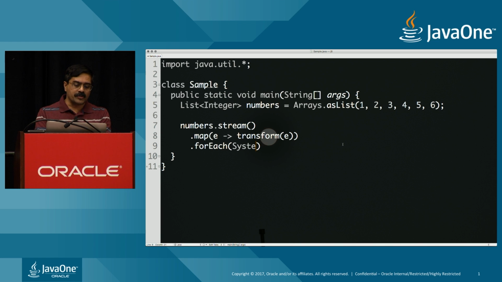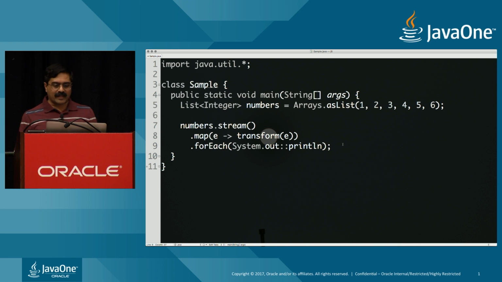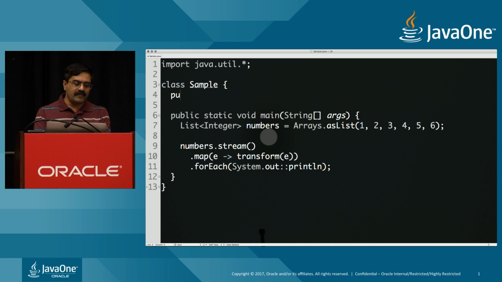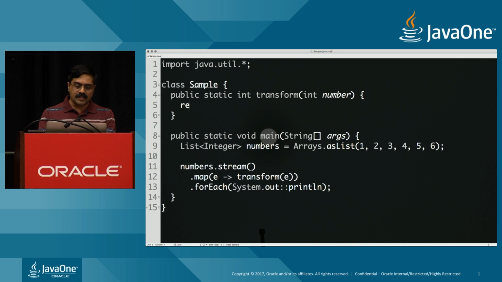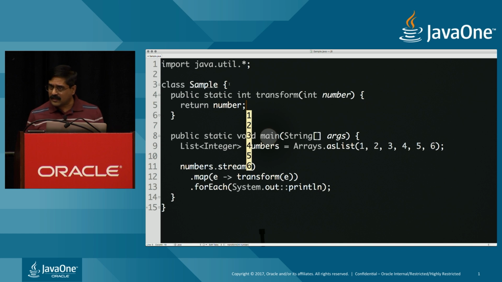I'm going to print it out with System.out.println. Well, we need the transform method. Again, I'm going to keep the transform method extremely simple, so it's very obvious what we are doing right here. Transform is going to take a number, and all that it does is simply return the given number. Not a big deal at all, as you can see. So we printed the numbers 1 through 6 right here, but of course, this is running in sequence as we would expect.